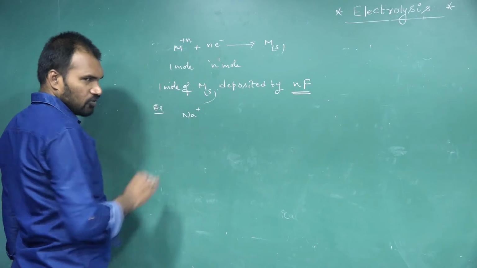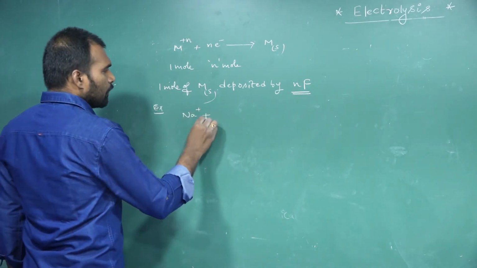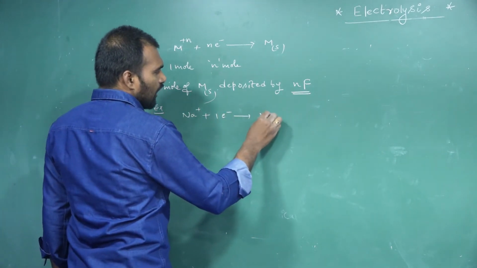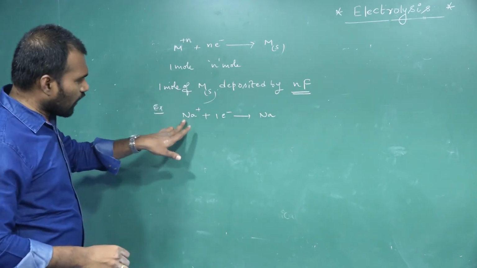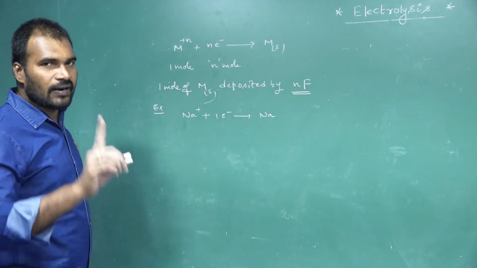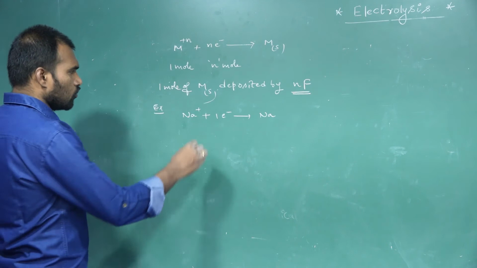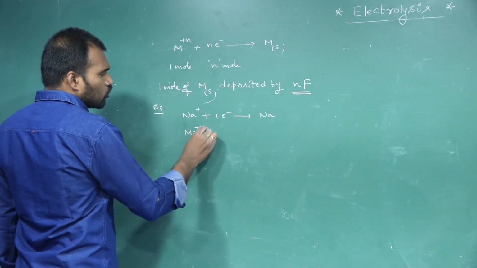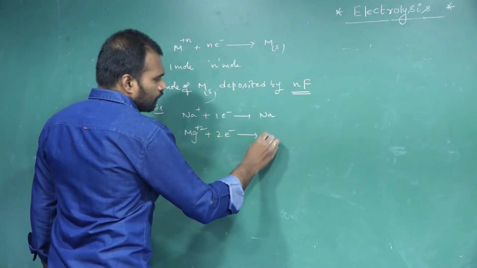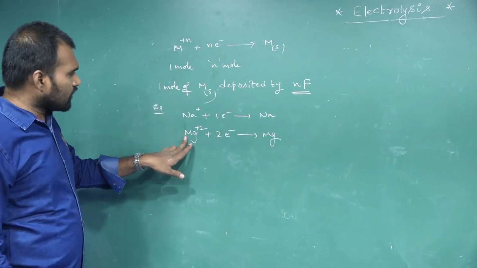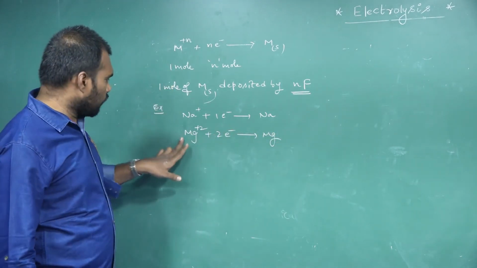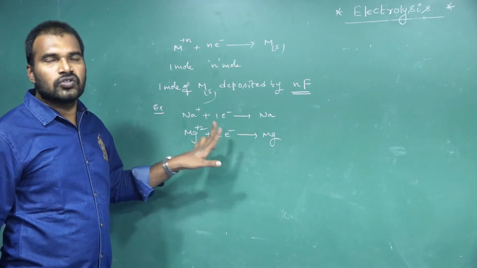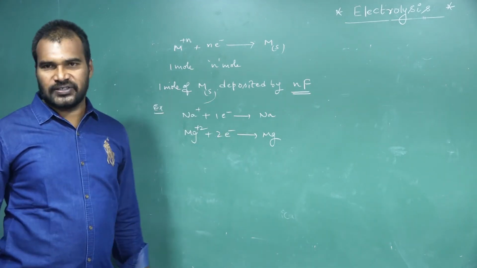Na+ ion: Na+ plus 1 electron gives rise to Na solid. Here, to deposit 1 mole of sodium, how many Faradays are required? 1 Faraday. For example, if you take Mg2+ ions, to deposit 1 mole of magnesium solid, 2 moles of electrons are required. So it requires 2 Faradays of electricity.